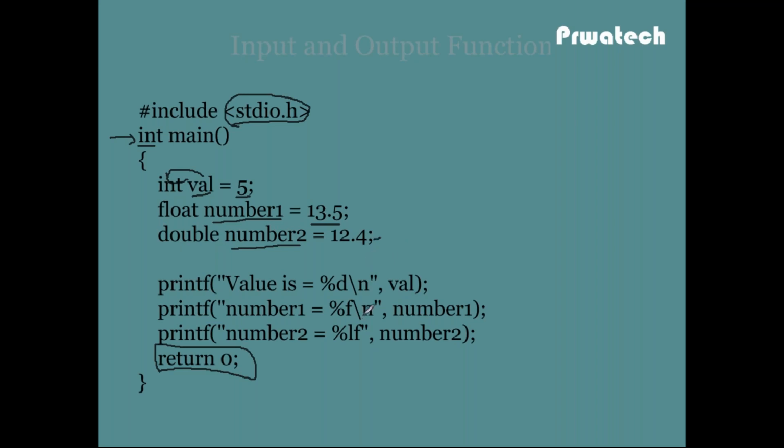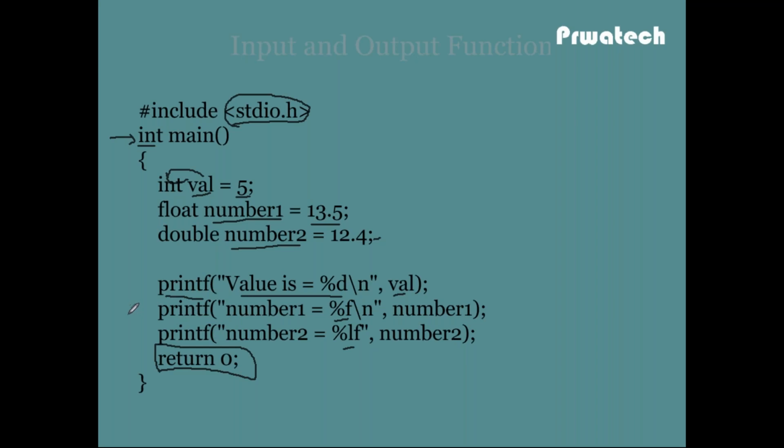So the intention of the printf statement is to display the output on the console window. Whenever we execute a program, the first printf statement has a formatted string. The format can be integer %d, float, double, or string, anything. So when executing, the output is: value is %d. Percentage means value, so the output is value equal to 5.